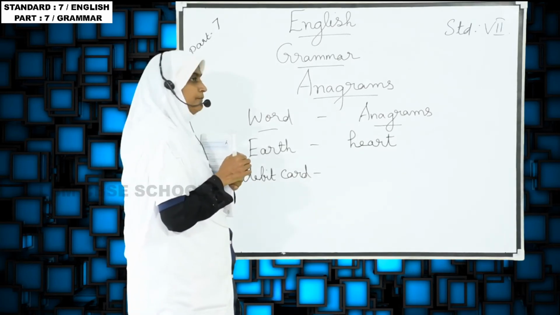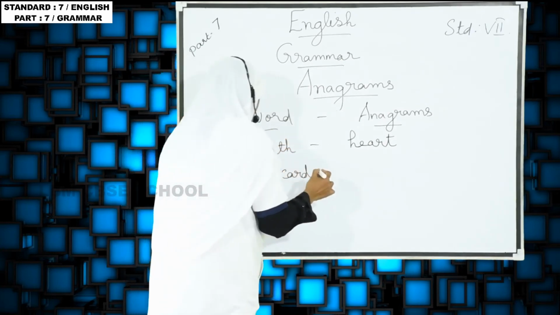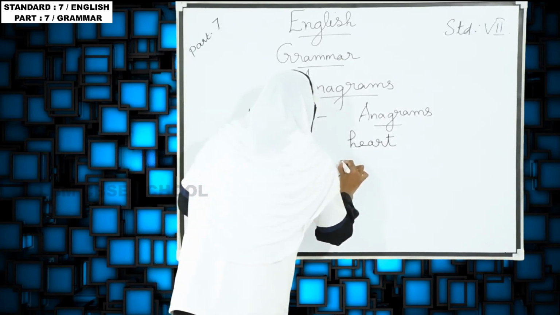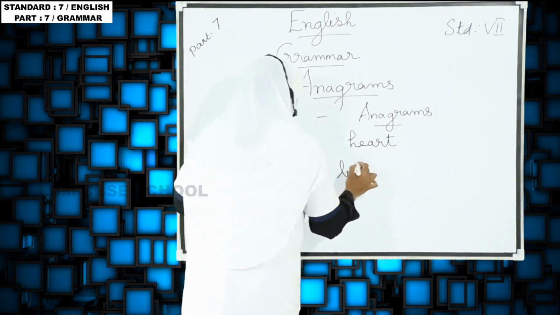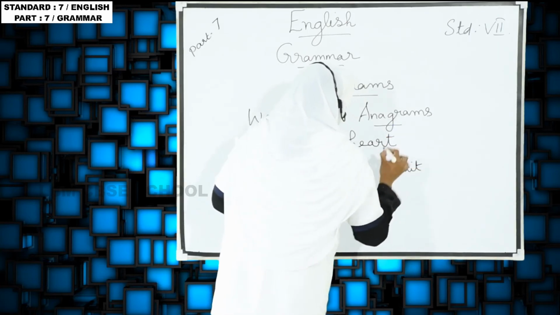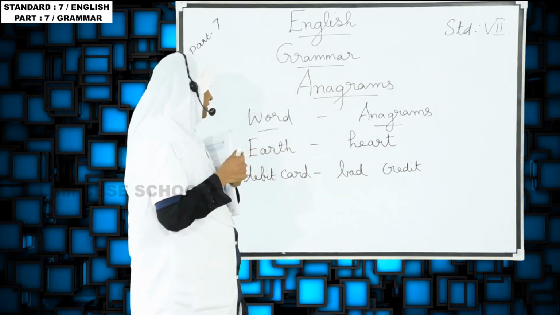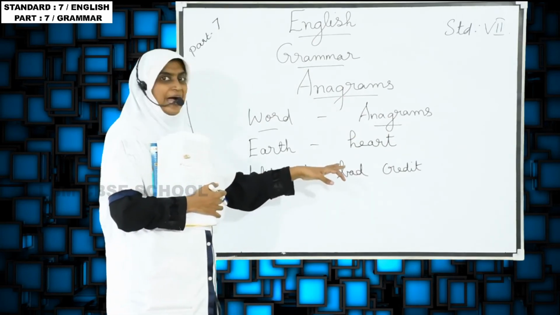So now we have to change that. How will you change that? B-A-D, bad credit. Understand? The word is changing. Debit card is changed into bad credit.